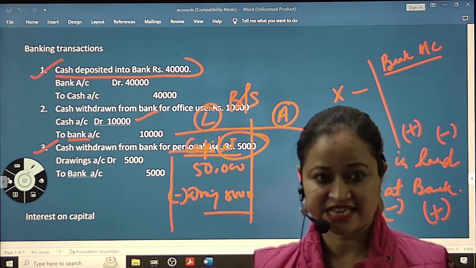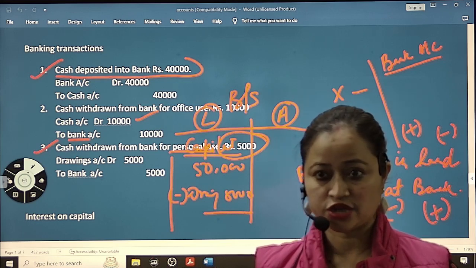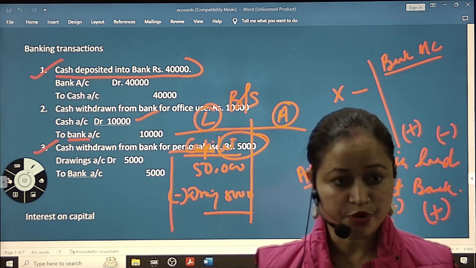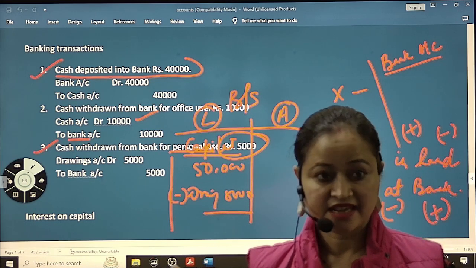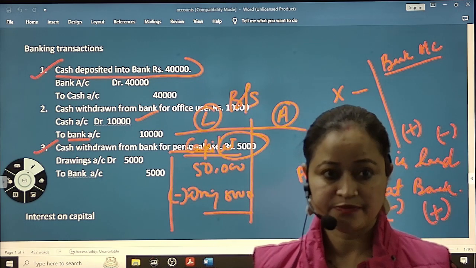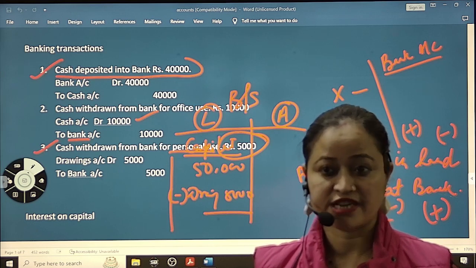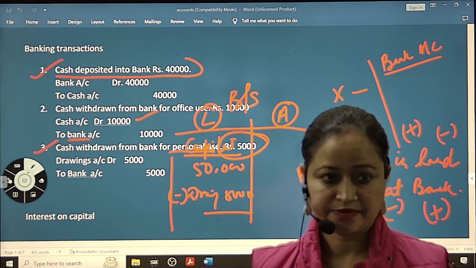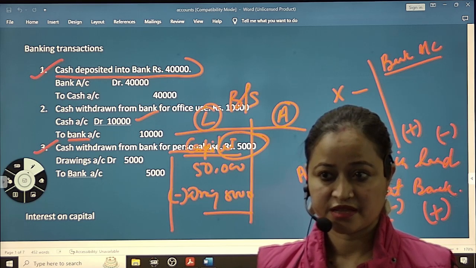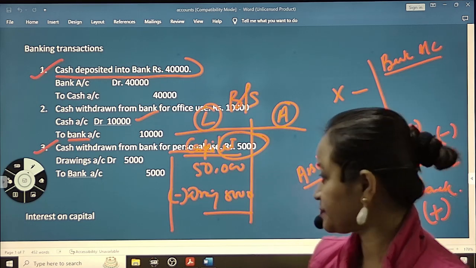You have to deduct it. That is rule. Okay, because capital is contributed by the proprietor, and this drawing is related to the proprietor. He has withdrawn this money for his personal use. So has to deduct it from the capital. Clear? Understood? Okay.